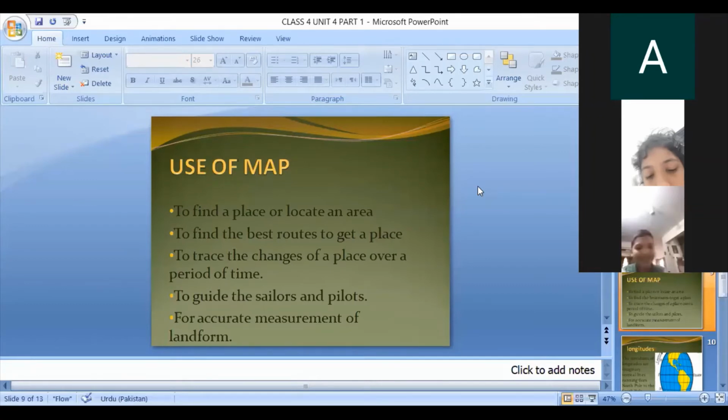Okay, to guide the sailors and pilots. This is very important. How does a pilot fly a plane? With the help of a map, he flies a plane. How does the sailor sail the ship in the sea? With the help of a map, he sails the ship or a boat in the sea. So maps are very helpful for the pilots and the sailors.